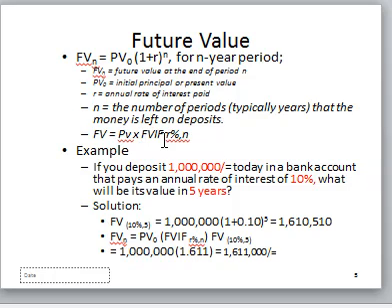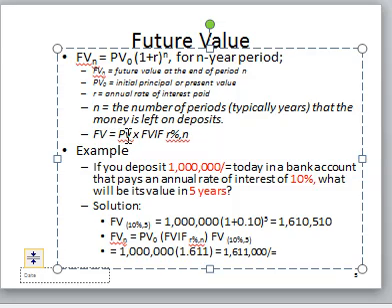So if you use financial tables to compute the future value, your future value will be equal to the present value, or the principal amount you have invested, times the future value interest factor, meaning that you are reading this figure in a future value interest factor table of interest R and period N. So you can read this in your future value interest factor table, then multiply by your principal amount, or what we call the present value, and then you can get your future value.